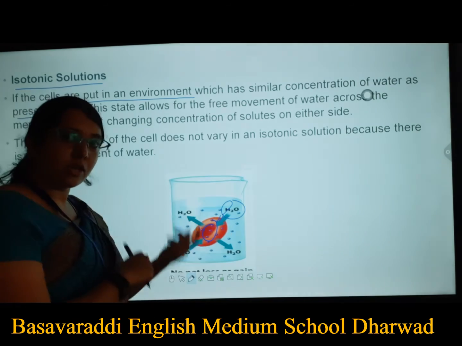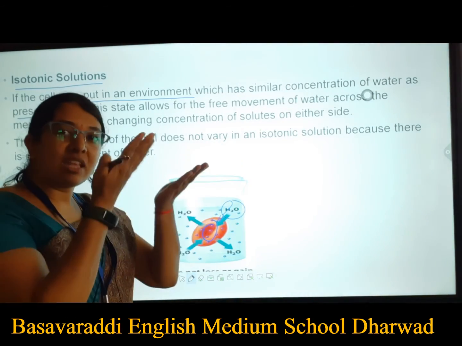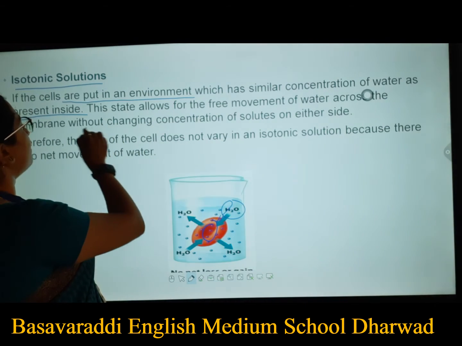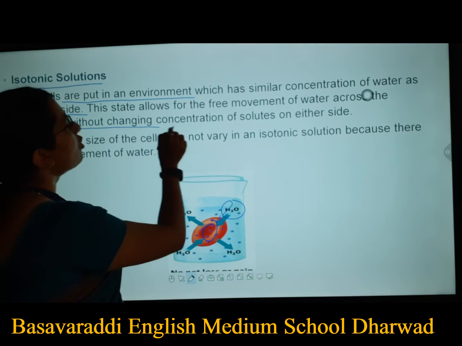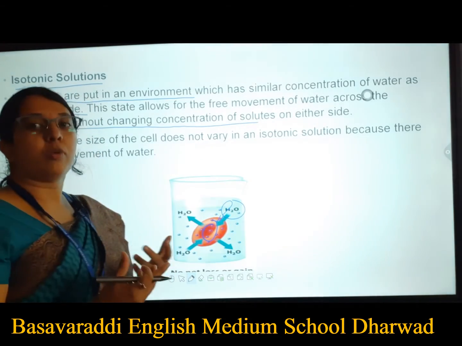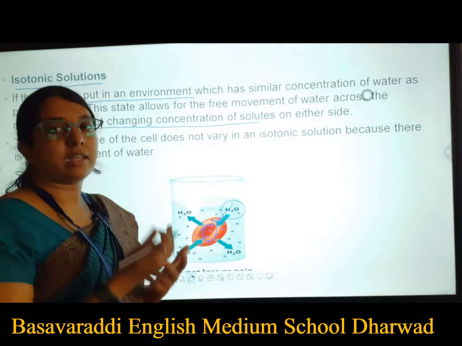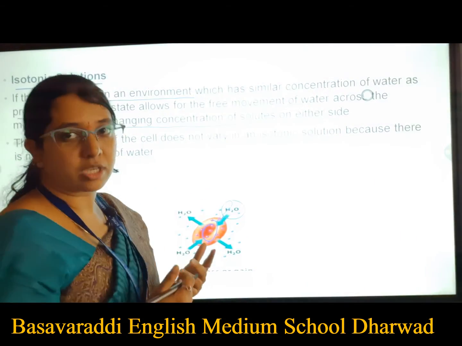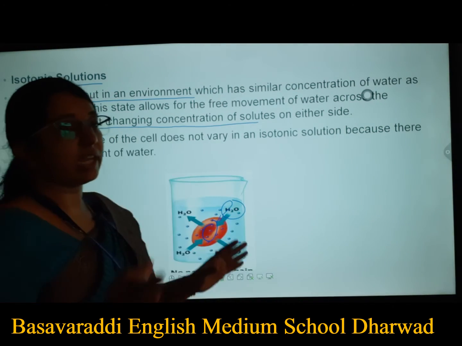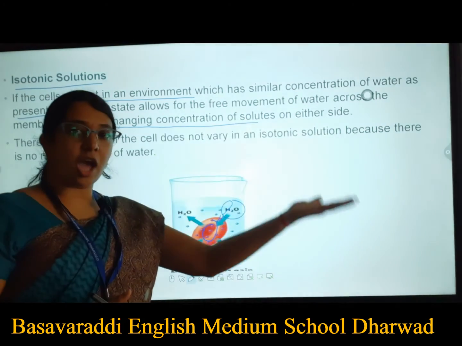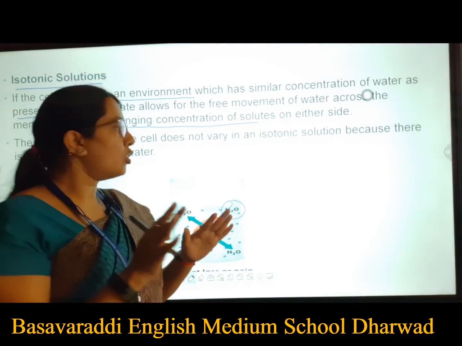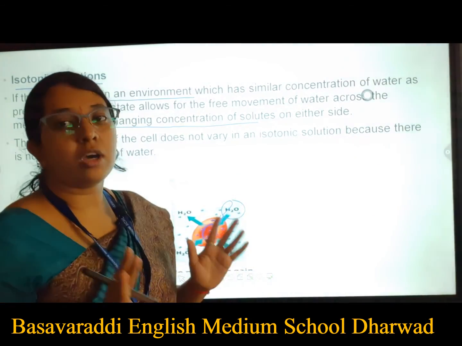Since the concentration is one and the same, the size of the cell does not vary. There will be no swelling of your cell.